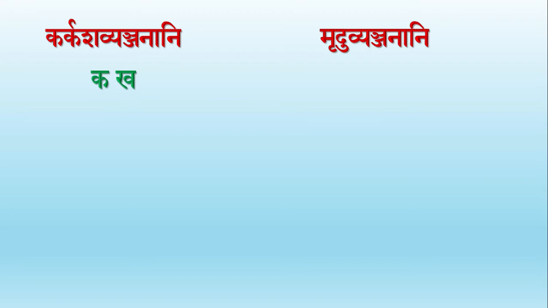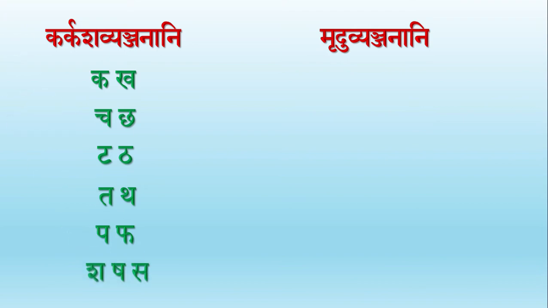They are Ka, Kha, Cha, Chha, Ta, Tha, Ta, Tha, Pa, Pha from all the Vargas. And among the Avargiya Vyanjanaksharani, the letters Sh, Sh and Sa belong to the family of Karkasha Vyanjanaksharani.